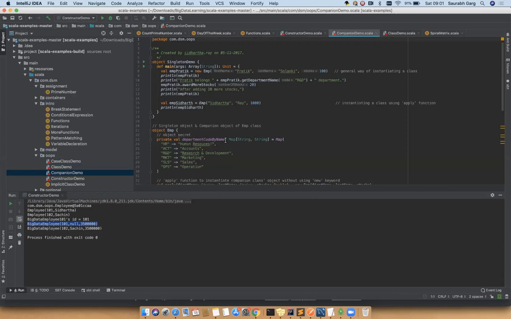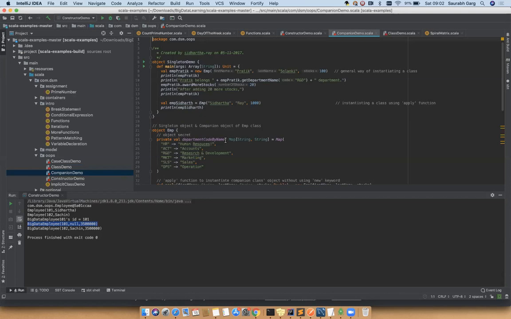So here what we are trying to do, here what we have done. So let's first try to understand, till now we have seen two keywords. One is class and another is object, right? Did you see any difference between class and object? If you're declaring an attribute with class, that means you can instantiate it. You can create a number of objects from that.